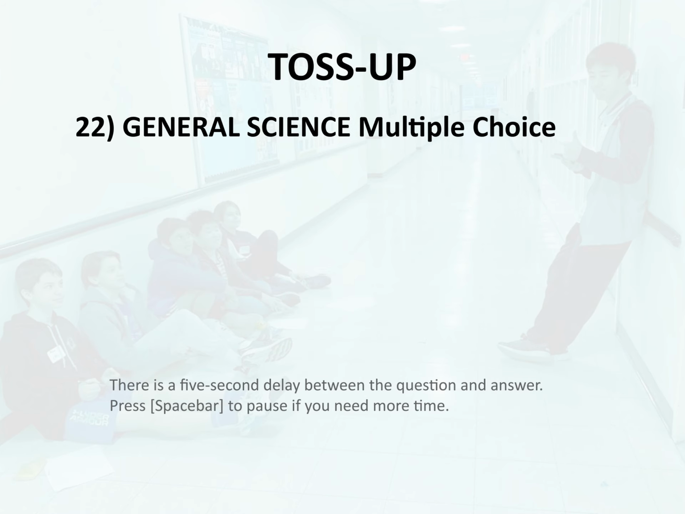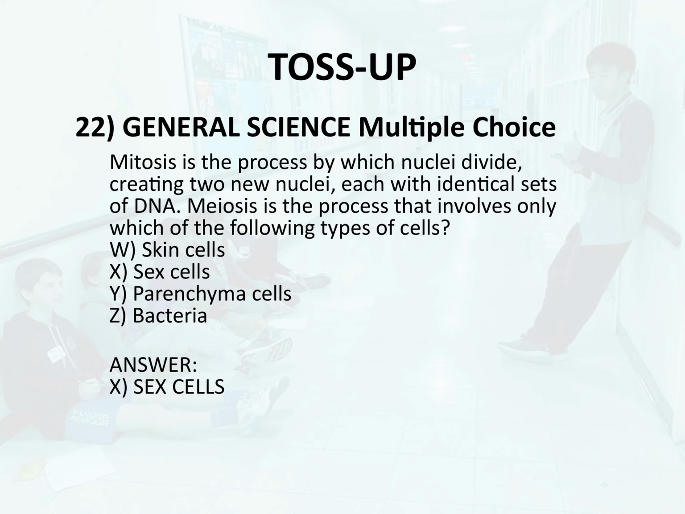Toss-up 22. General science. Multiple choice. Mitosis is the process by which nuclei divide, creating two new nuclei, each with identical sets of DNA. Meiosis is the process that involves only which of the following types of cells? W. Skin cells. X. Sex cells. Y. Parenchyma cells. Z. Bacteria. Answer. X. Sex cells.